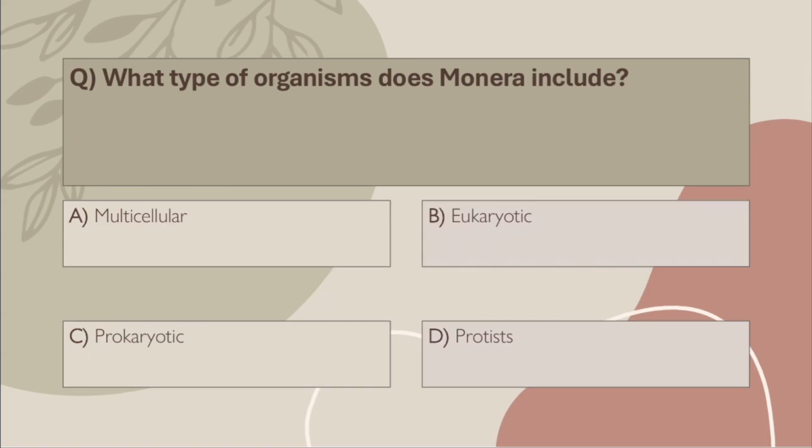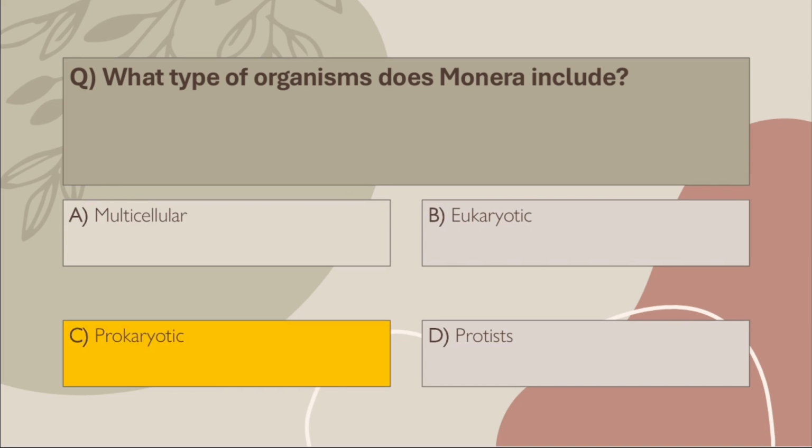Q42. What type of organisms does Monera include? A. Multicellular, B. Eukaryotic, C. Prokaryotic, D. Protists. Correct answer, C. Prokaryotic. Monera equals bacteria and cyanobacteria. They are unicellular prokaryotes.